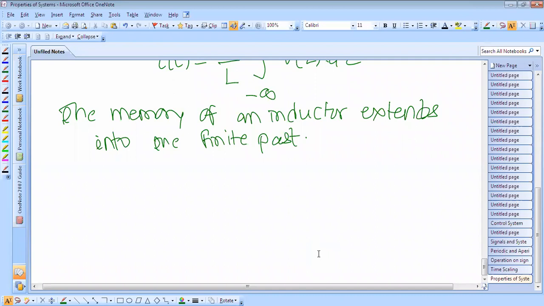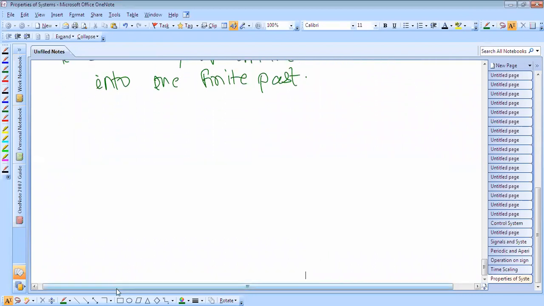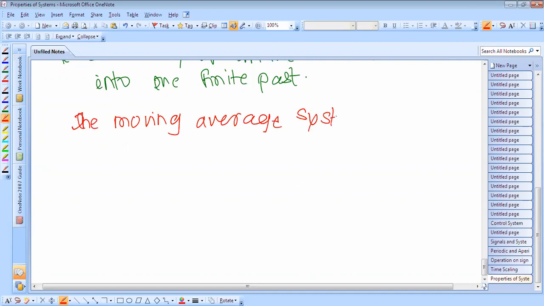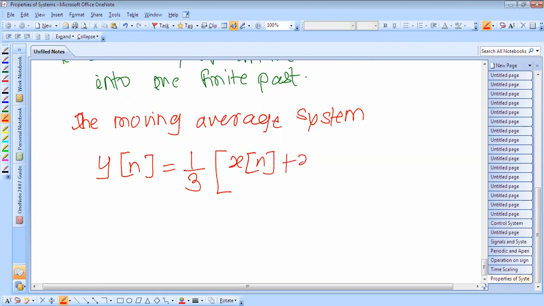Let us now consider the moving average system. We have just seen the moving average system, which is denoted by y[n] = 1/3 of (x[n] + x[n-1] + x[n-2]). It has memory.